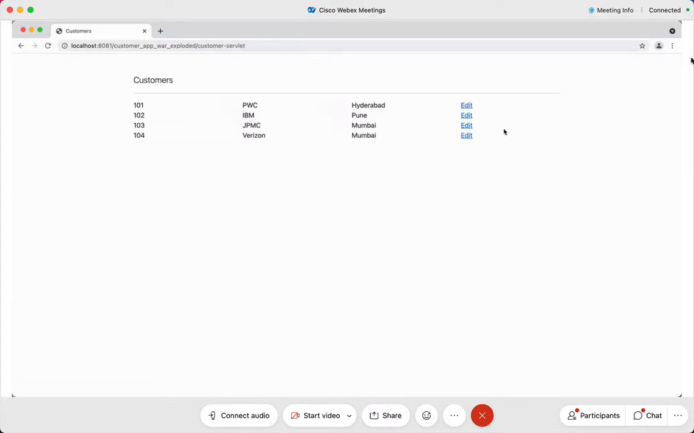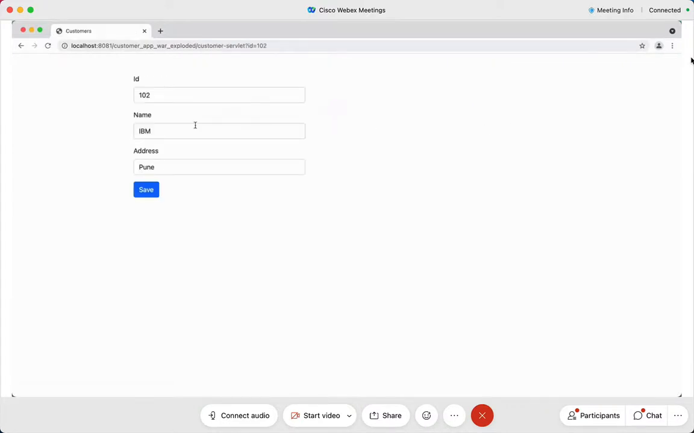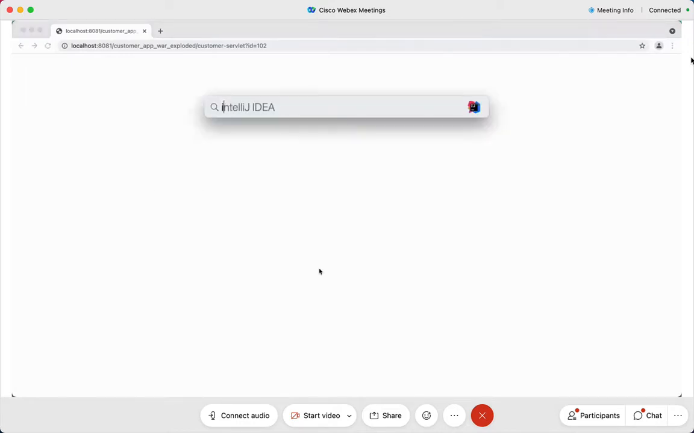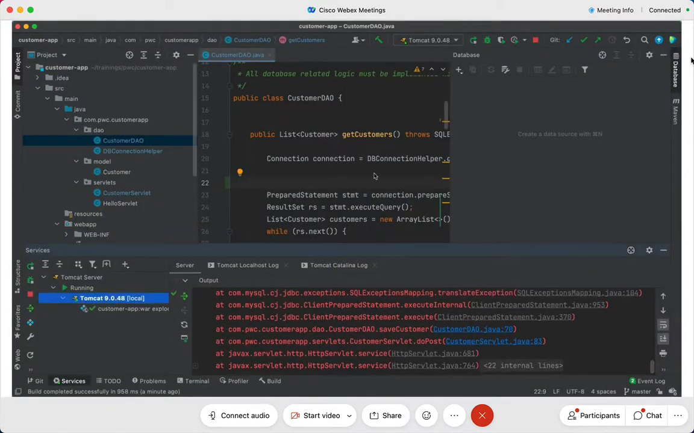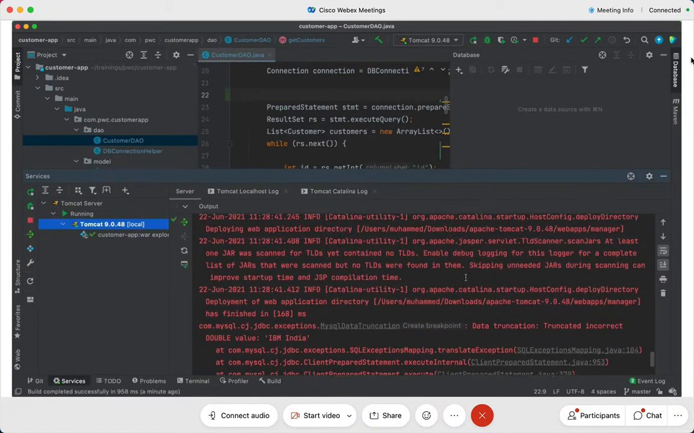Okay, so we are here, and then I say edit. I get the data here, right? ID 102 IBM. Let's see if I make this as IBM India and I click on save. Okay, let me go back. Then again there is an error. Data truncated. Okay, fine. So data truncation is a problem.